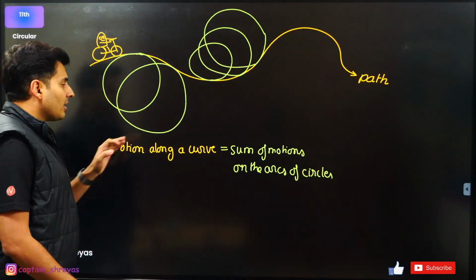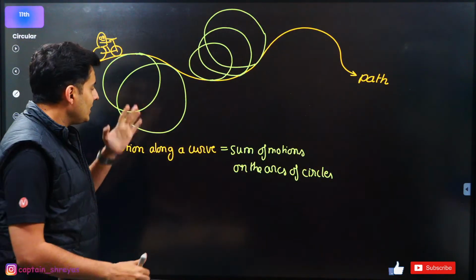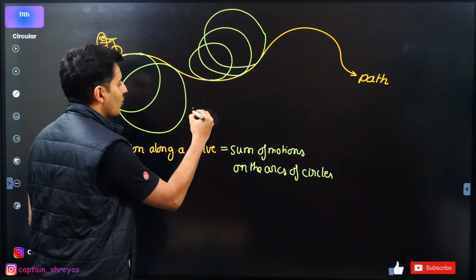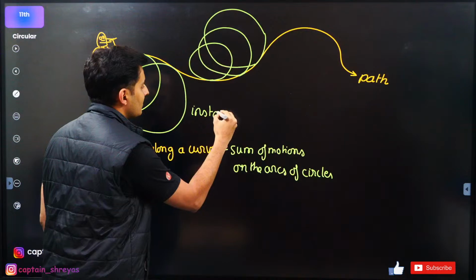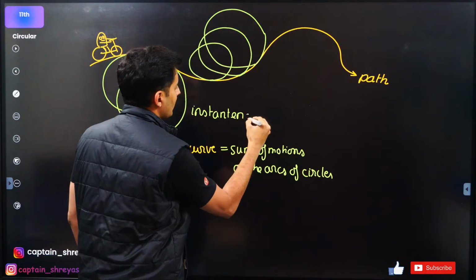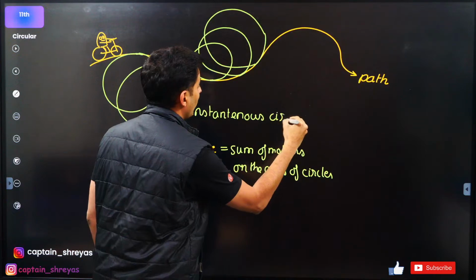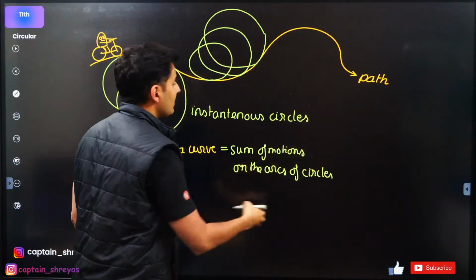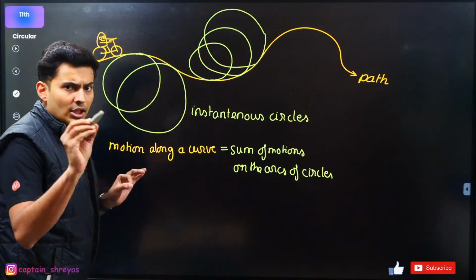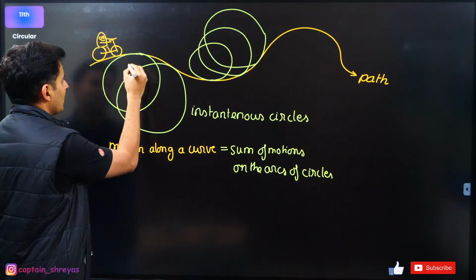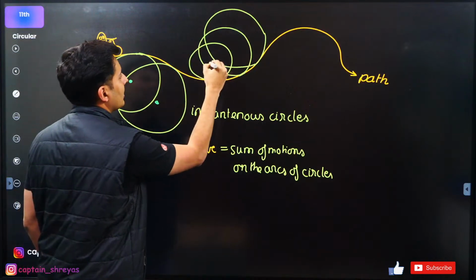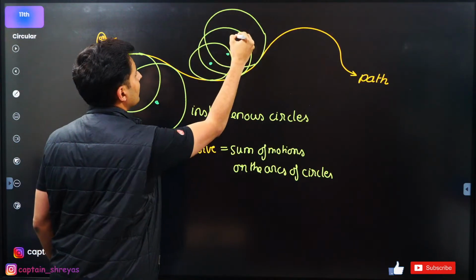Now what are these circles called, you might ask? These circles are drawn at that instant. That is why they are called instantaneous circles. What are they called, guys? They are called instantaneous circles. Circles at that instant. Each of these circles have a center. This circle has a center here, this circle has a center here, this circle has a center here, then the center is here, then the center is here.